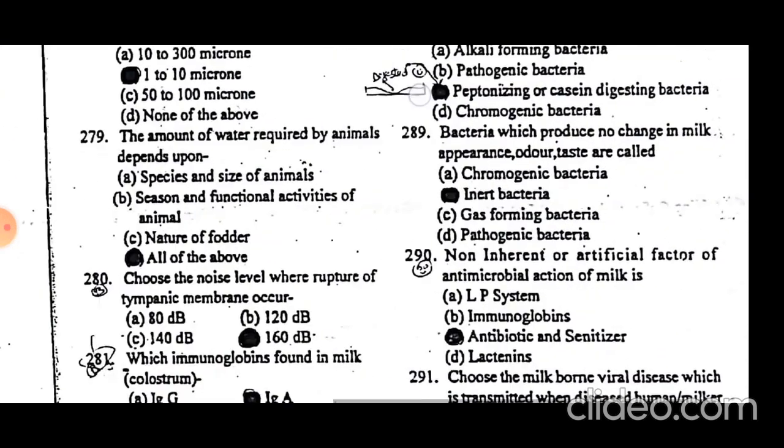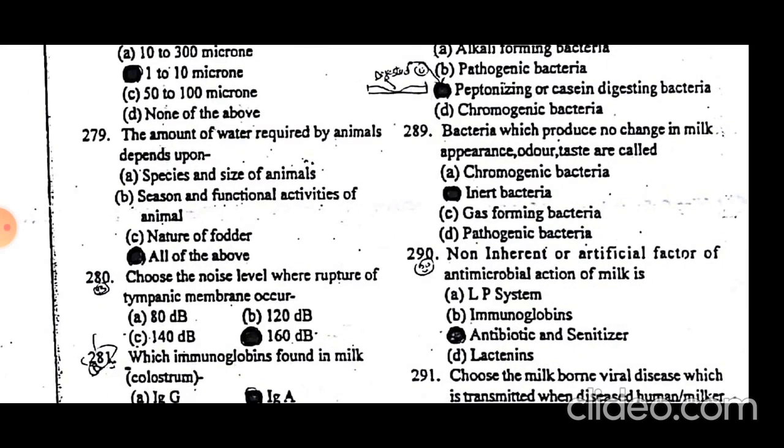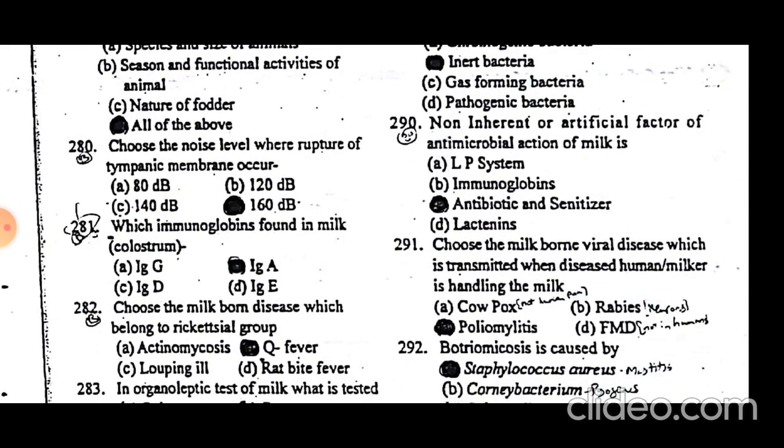The amount of water required by animals depends on all of these: species and size of animal, season and functional activities of the animal, and nature of fodder. How much moisture is in the fodder? The more moisture in fodder, the less the water consumption, and the less water in fodder, the more water required. So animals fed on concentrate require more water. Concentrate has more dry matter and less moisture.